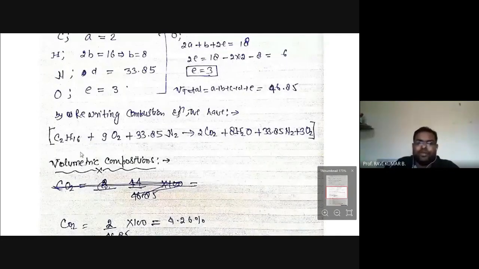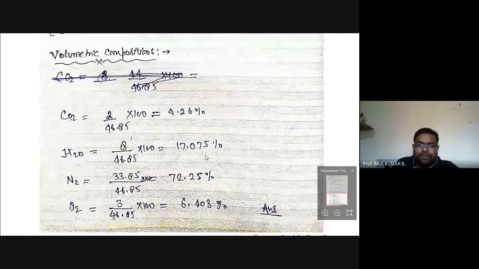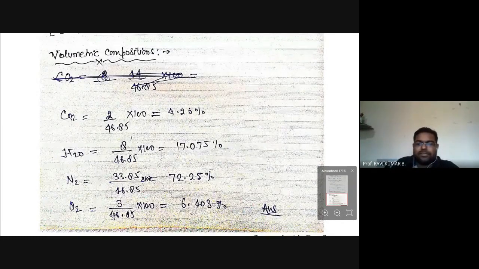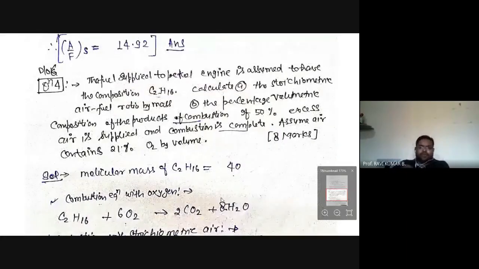Now we can do the volumetric analysis. When we are doing the volumetric analysis, we are talking about the number of moles only. So for CO2, only 2 are present. So total you calculate: 2 divided by total, into 100. So 4.26% is CO2, H2O is 17.075%, nitrogen is 72.25, oxygen is 6.403%. This kind of problem will be asked right from the portion of combustion technology.